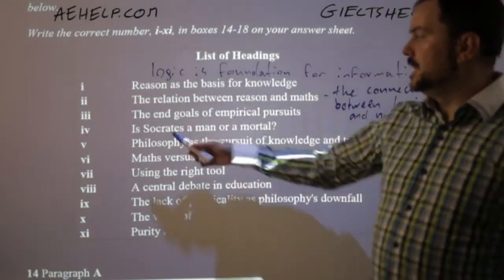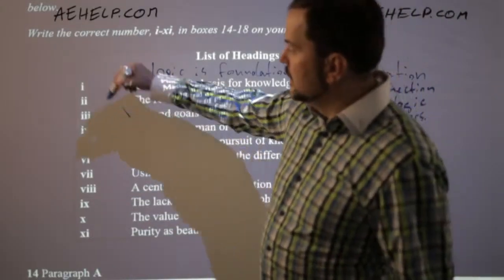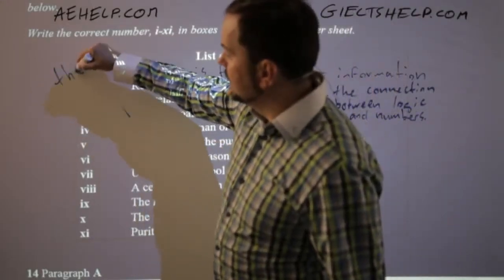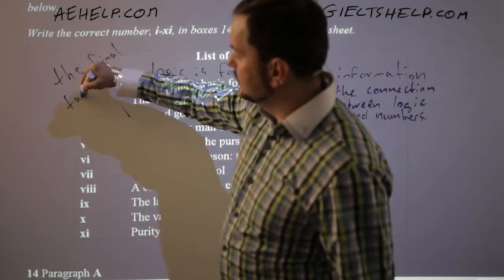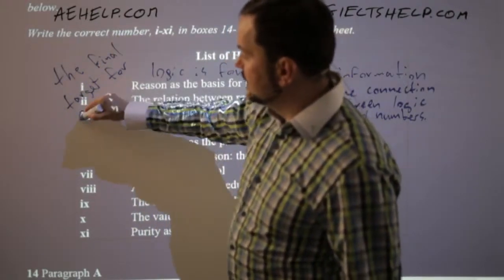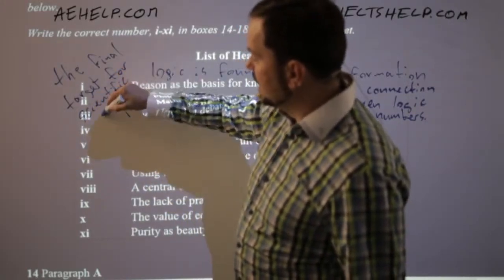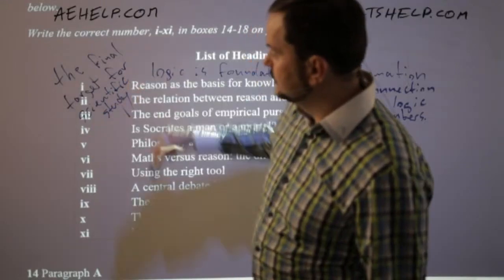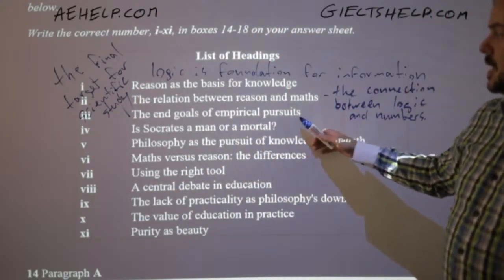So the end goals of empirical pursuits, the final target for scientific study. Okay, so the end goals, empirical pursuits.